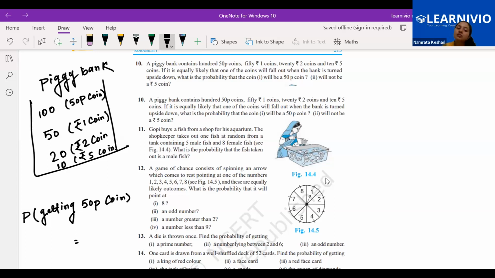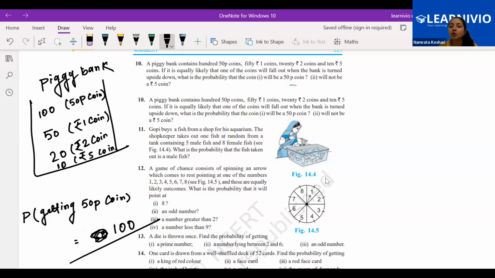Exactly. Here also we are going to use the favorable number of outcomes. Please don't write 50. How many 50 paise coins are there? 100. 100 favorable cases are there. This only confuses the student. They end up writing 50 over here. No. A 50 paise coin is there, but how many coins are there? 100 coins of 50 paise. That is the favorable number of outcomes.